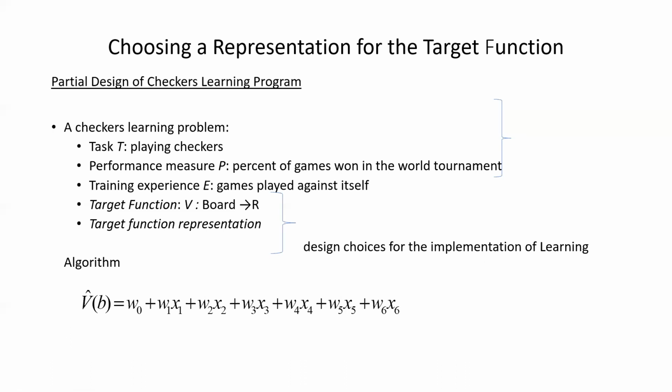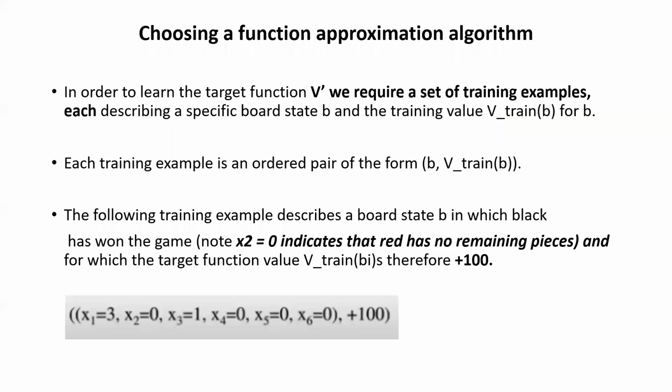Right. In this, let's take one example. And let's go to the next point. Next is choosing a function approximation algorithm. We'll continue with that example only, right? So in this, we have to examine an algorithm by inputting whatever training data we have. We'll examine an algorithm by inputting that particular data to make a system or a machine learn. And it is very easy.